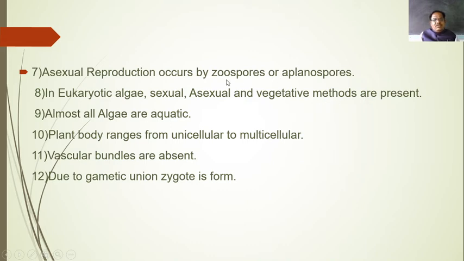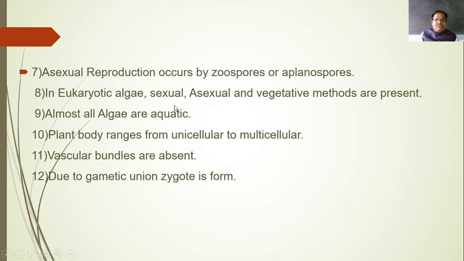Then almost all algae are aquatic in nature. Some algae are found in association with fungi to form lichen, or some algae are found in the roots of Cycas or in other plants. So maximum algae are aquatic in nature.